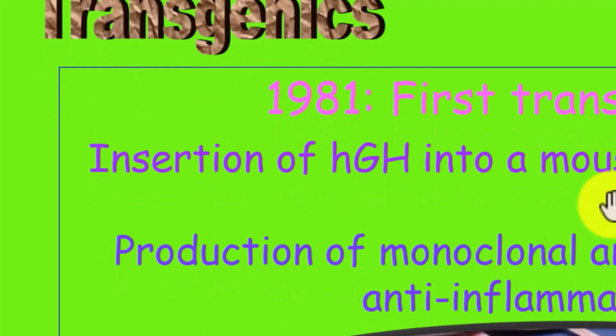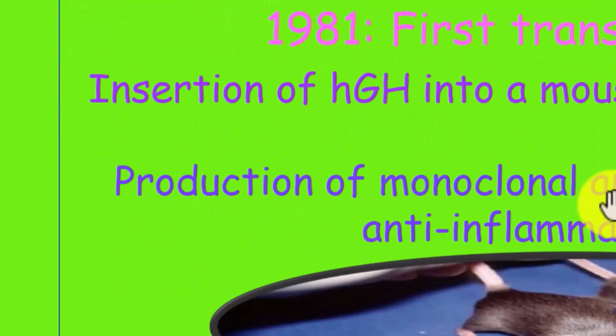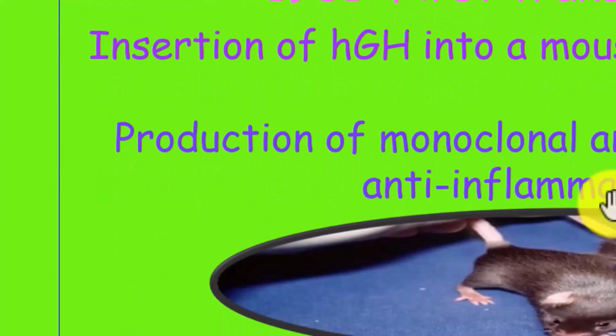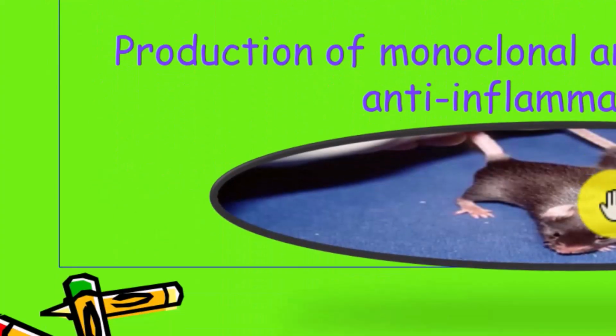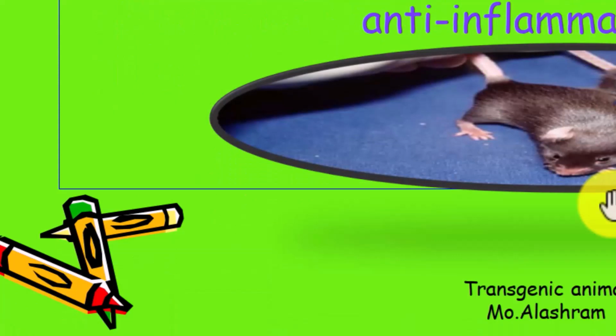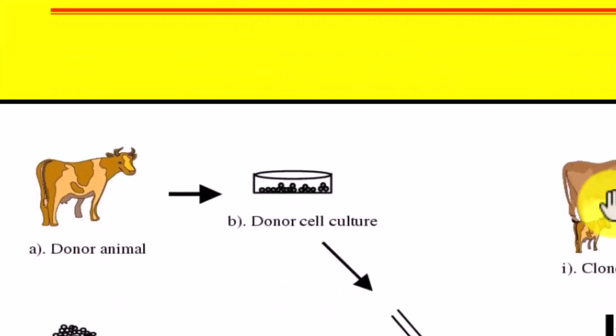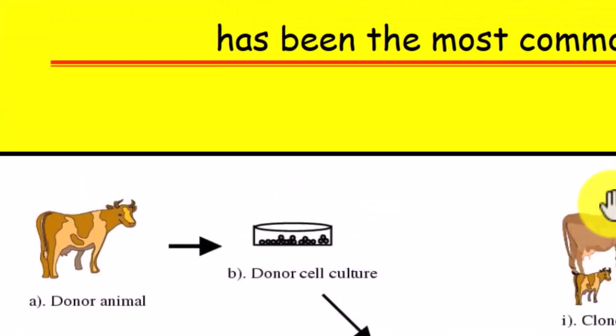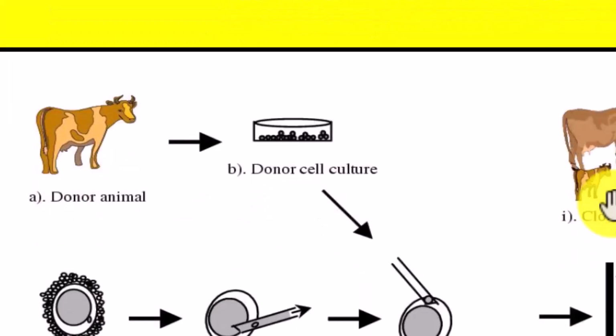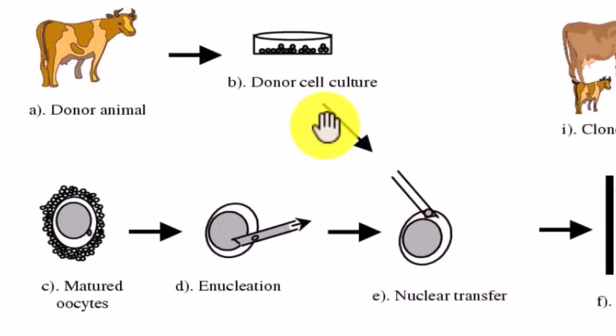Unique mice. In 1981, the first transgenic mouse, insertion of HGH into a mouse, production of monoclonal antibodies, anti-inflammatory agents. This has been the most common method. Donor animal, donor cell culture, clone, nuclear transfer.